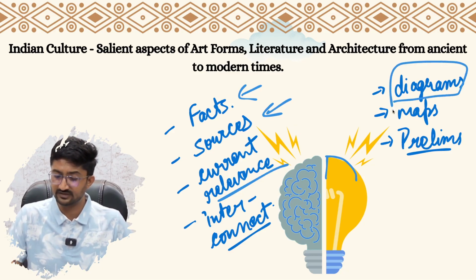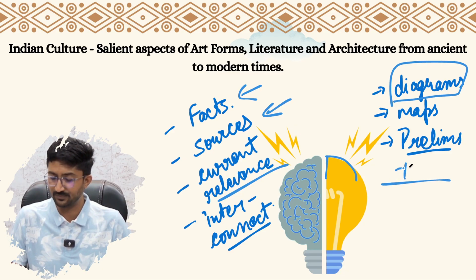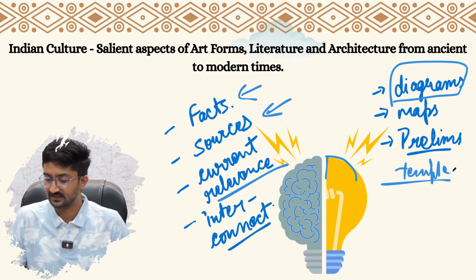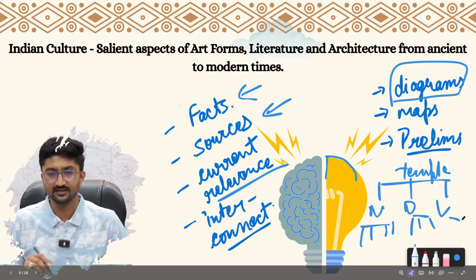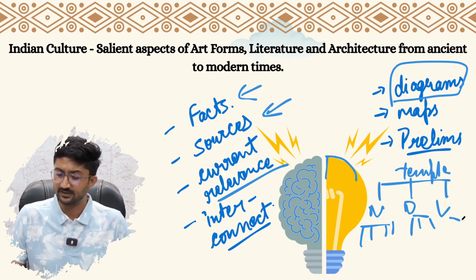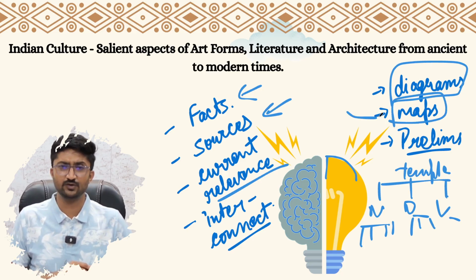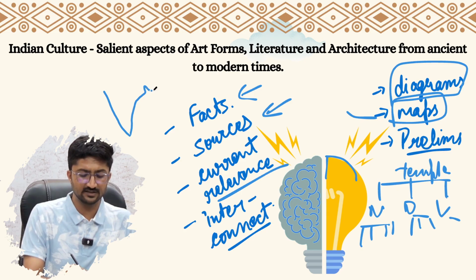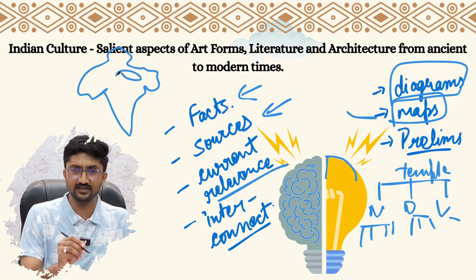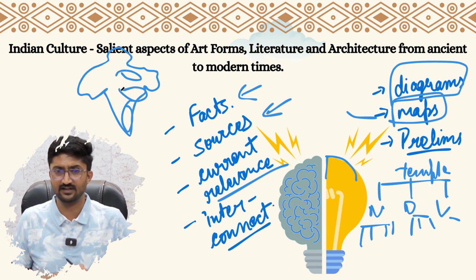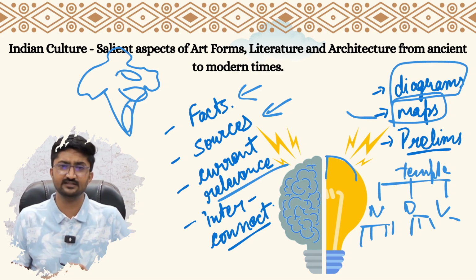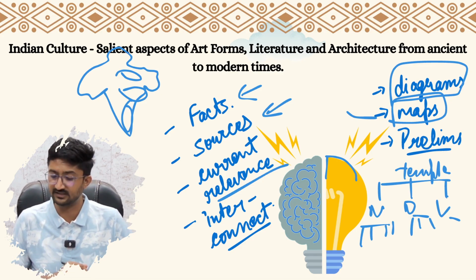You have to use diagrams for making them. Like, there is temple architecture, then there are three types: Nagara, Dravida and Vesara. Then you have to mention subtypes of them, right? That's the way you make a good answer. You also need to use maps for that. Like, in this Indian subcontinent, this was the region of Nagara architecture, this was the region of Dravida architecture, and this was the region of Vesara architecture. So that is the understanding that you need to gain when you are studying these topics.